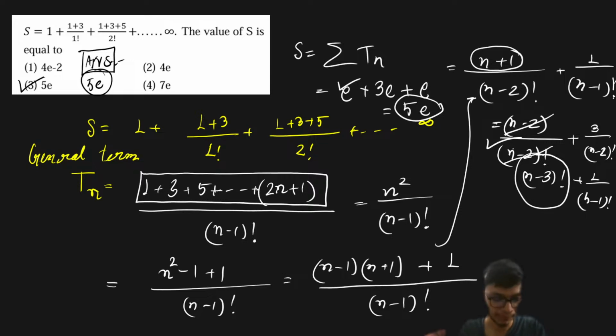It's a straightforward, simple problem. You just have to apply the basics that you have learned in sequence and series. In the series, if you are able to find a general term and find a relation for it, and then take a summation of that, the solution is very simple and straightforward. Is this solution clear to all of you? Please let me know.